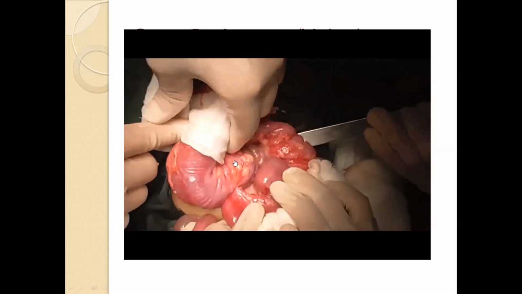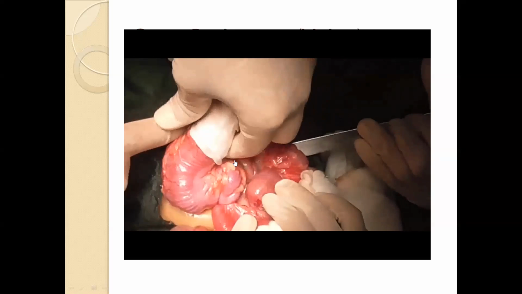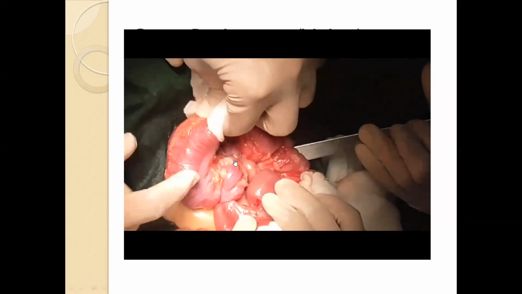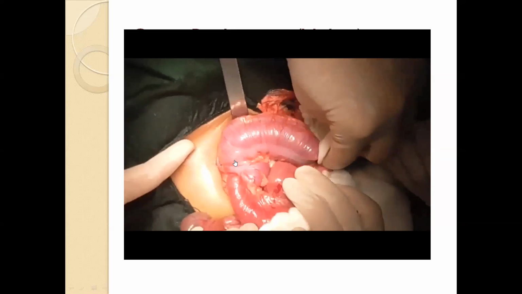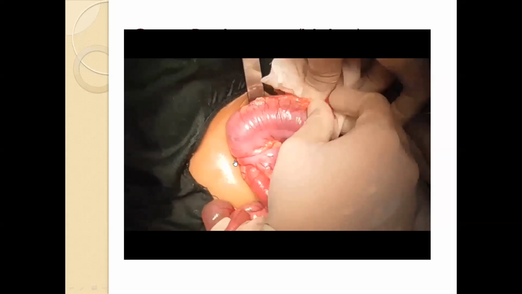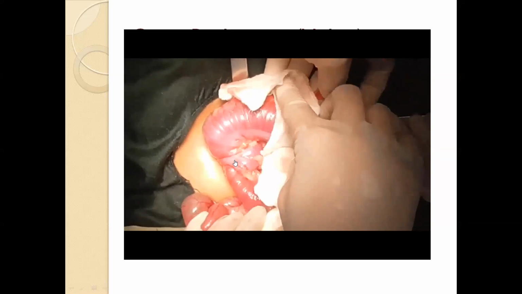After applying pressure, the warm saline soaked gauze helps to easily reduce the intussuscepted distal ileum and ileocecal junction from the transverse colon and proximal portion of the descending colon.